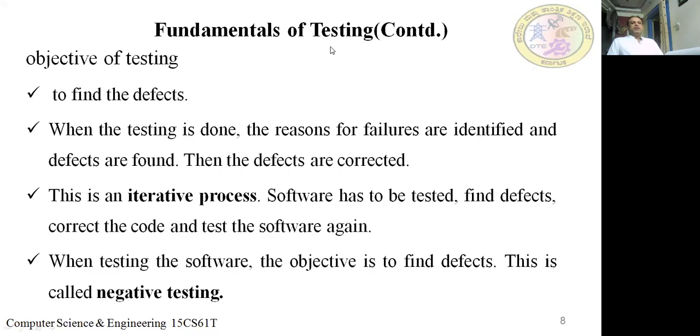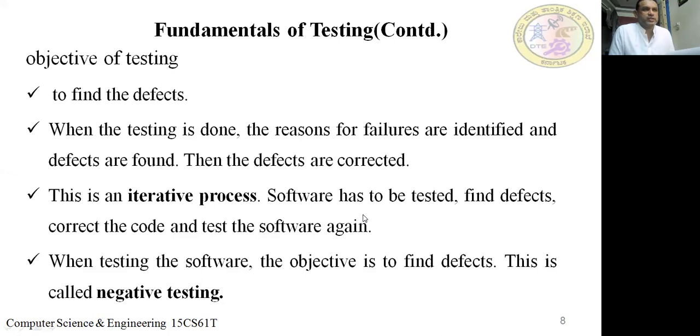When testing the software, the objective is to find defects. This is called negative testing. So the first objective is to find the defects, and that is what we call negative testing. Is it clear? So these are the objectives of testing.